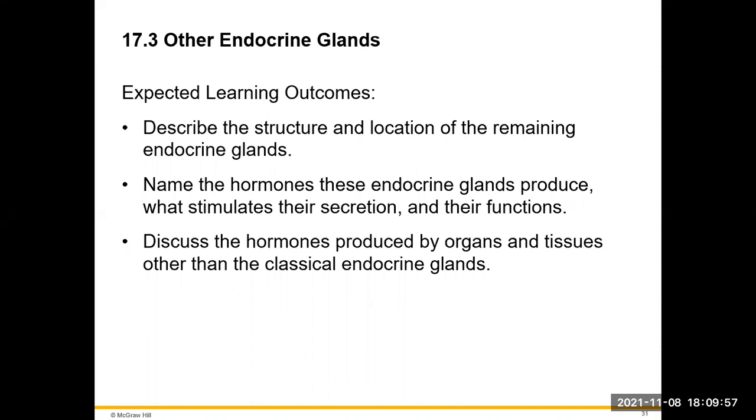Okay, that's the end of 17.3. The next section, we're going to be looking at the endocrine glands.